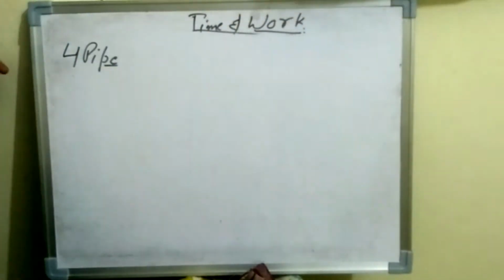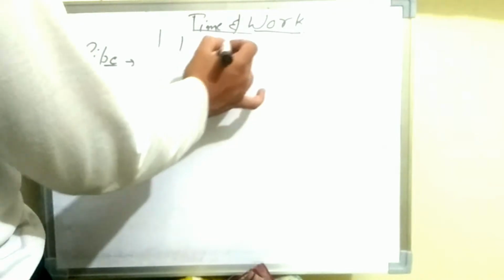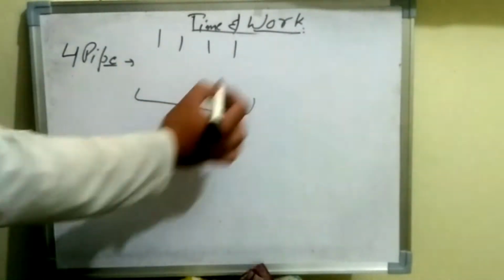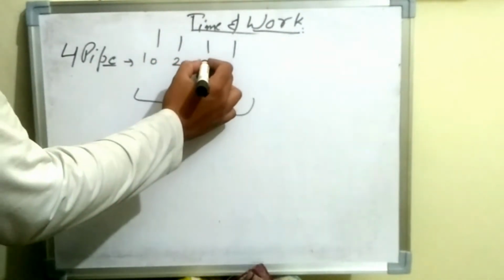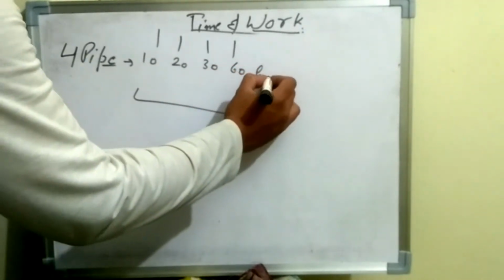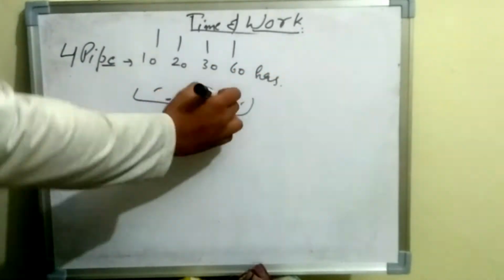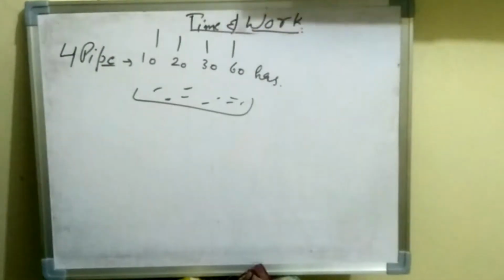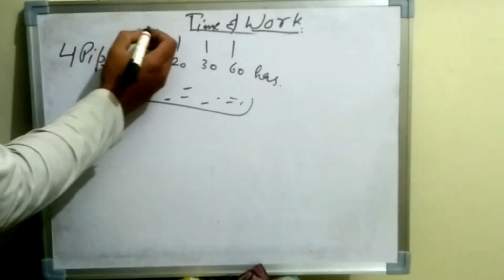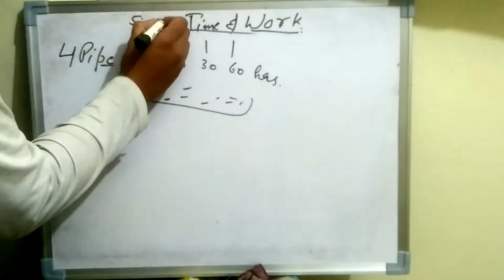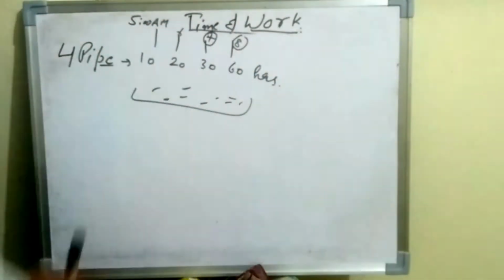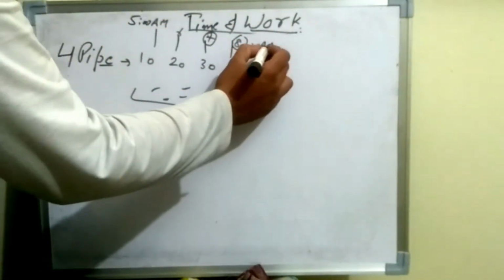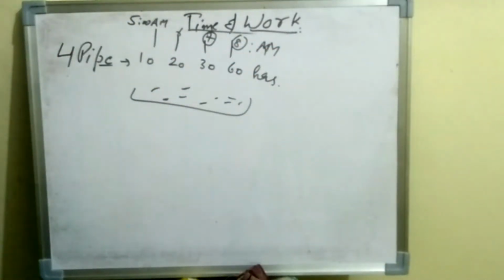So let us start with our first question. Four pipes can fill a reservoir in 10, 20, 30 and 60 hours respectively. The first pipe was opened at 5 a.m., the second was opened at 6 a.m., the third was opened at 7 a.m., and the fourth at 8 a.m. Then they are asking at what time the reservoir will be filled completely.